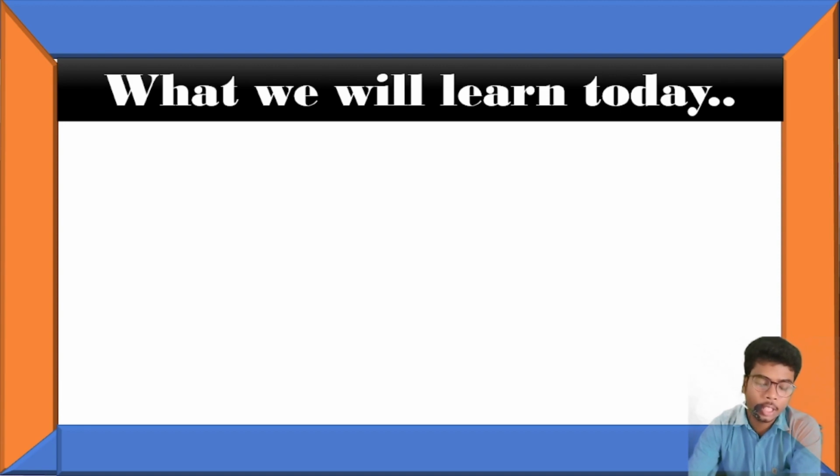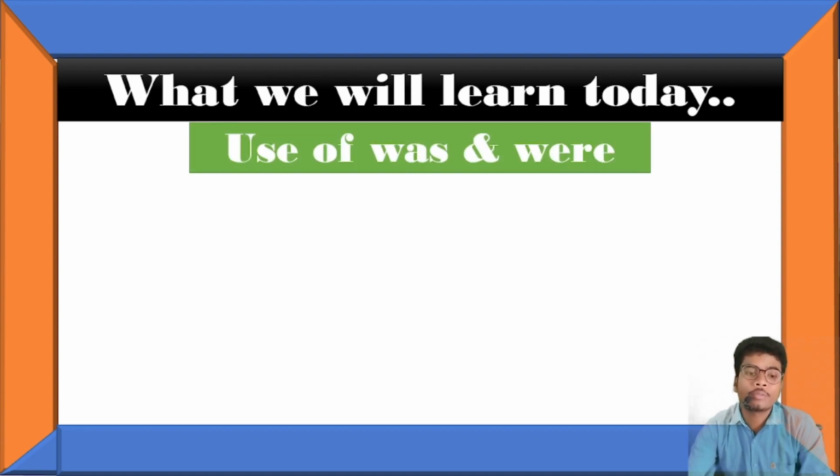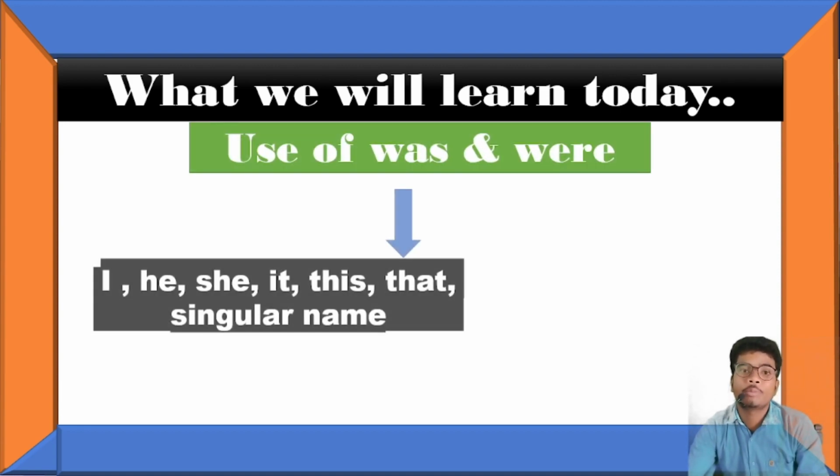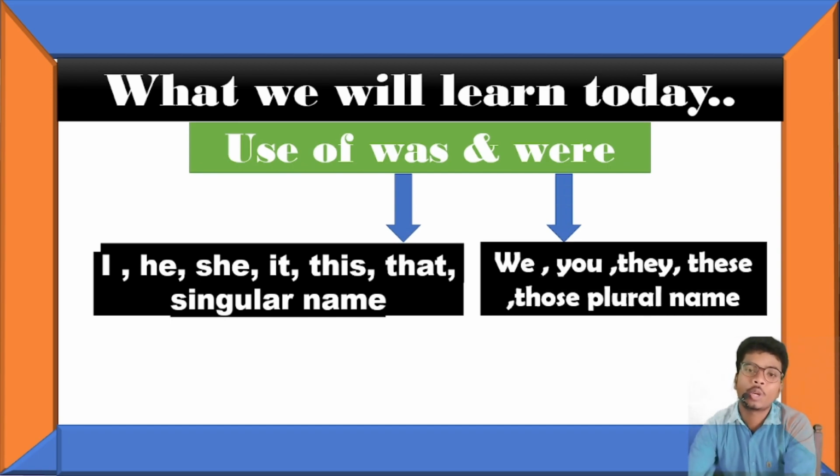Okay. If I talk about where we use what, I have already mentioned there is no need to worry about where we use was and where we use were. First, we have to use was with a subject which is singular, like I, he, she, it, this, that, or any singular name.